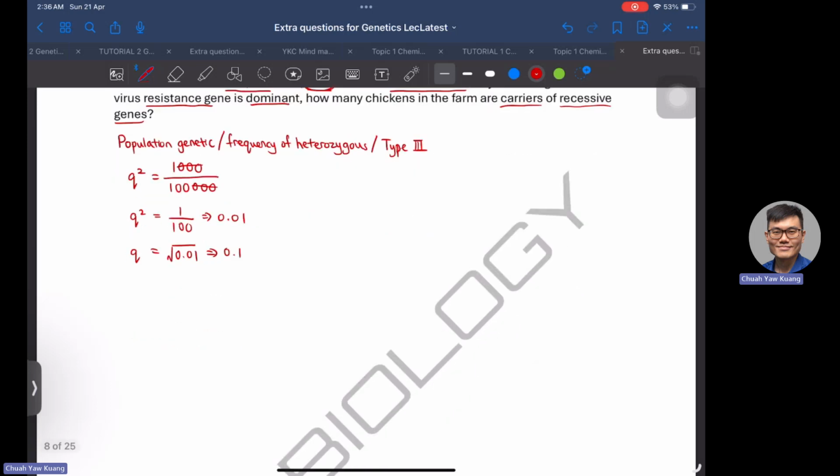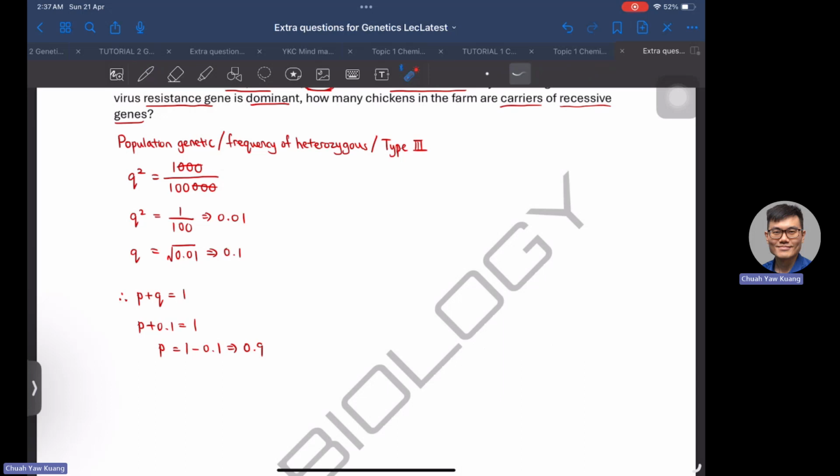Now we can apply the formula P plus Q equals 1. So P plus 0.1 equals 1, so P would be 1 minus 0.1, which is 0.9. So we know P is 0.9 and Q is 0.1.